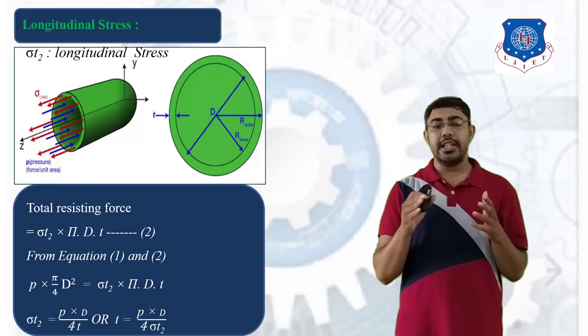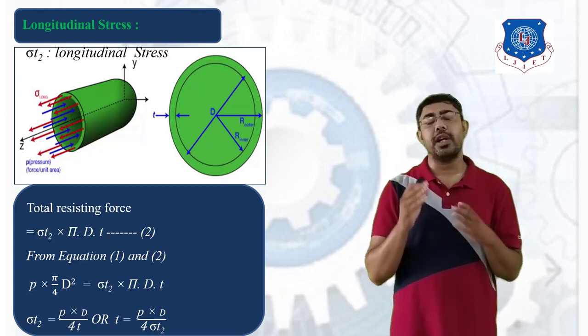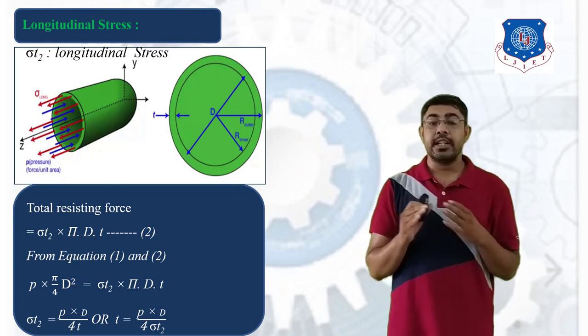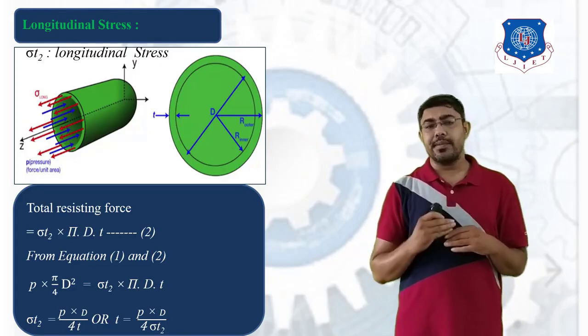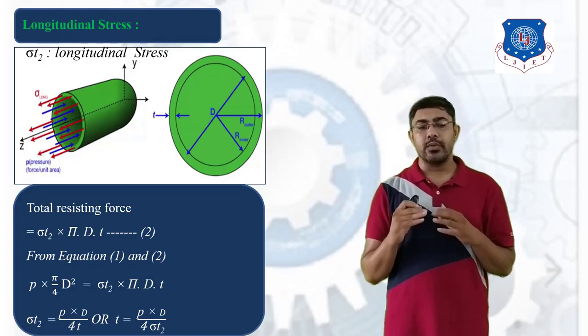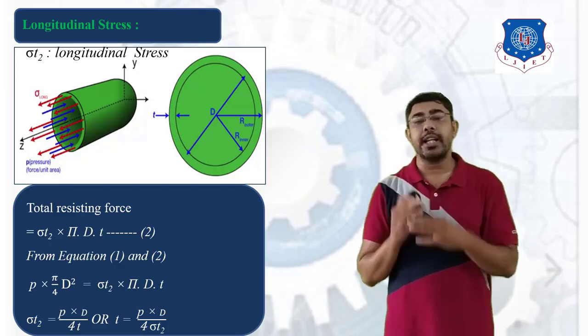If we solve these equations, we get sigma T2 is equal to P into d divided by 4t, or you can say the thickness of the cylinder t is equal to P into d divided by 4 into sigma T2.